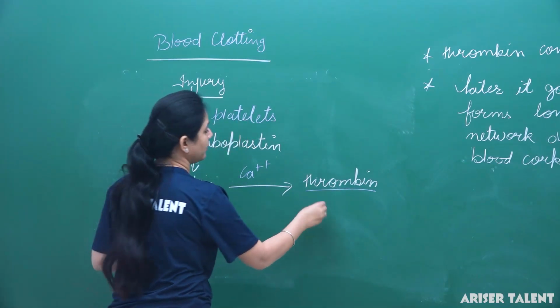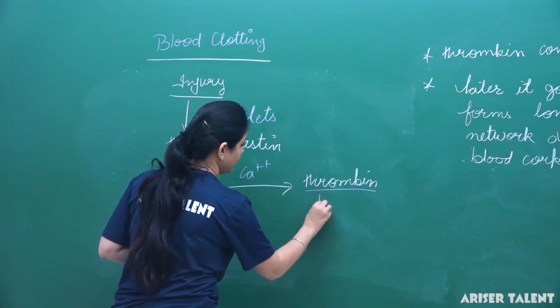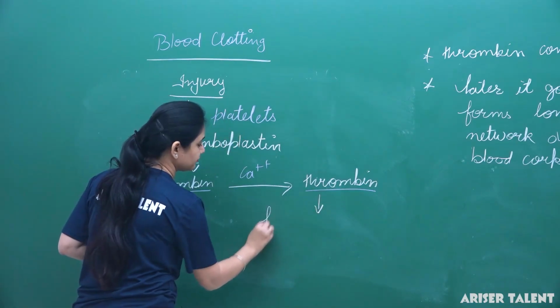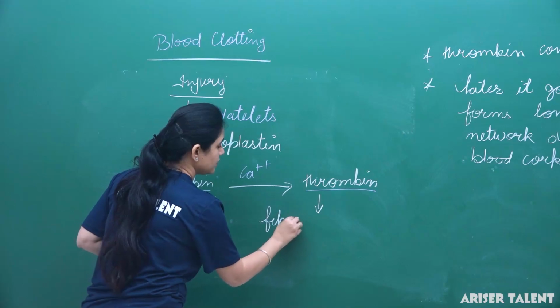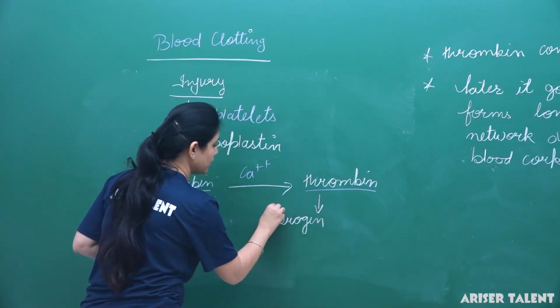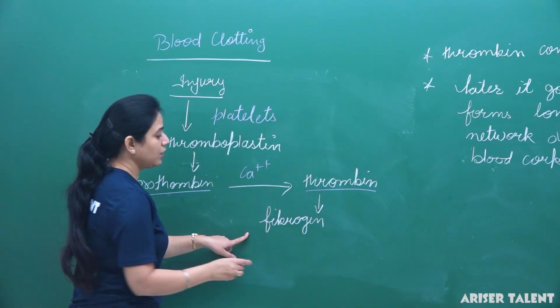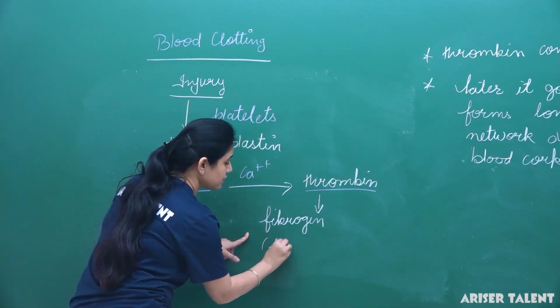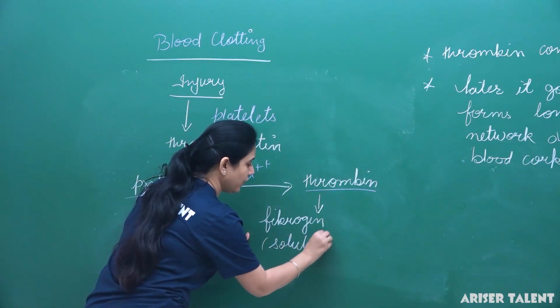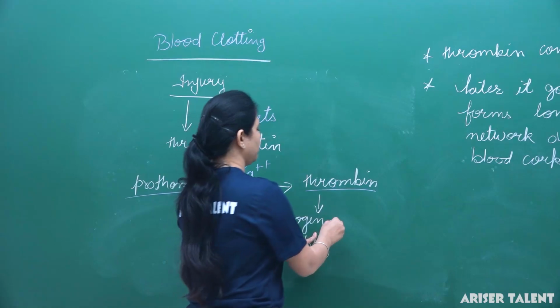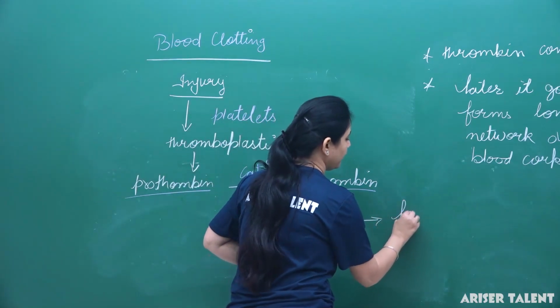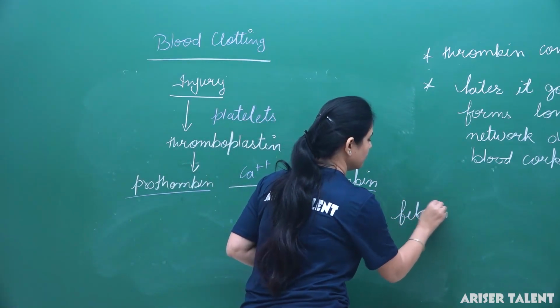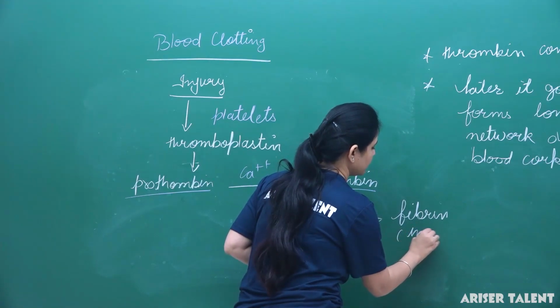Now this thrombin converts fibrinogen, which is soluble in nature, into the fibrin, which is insoluble in nature.